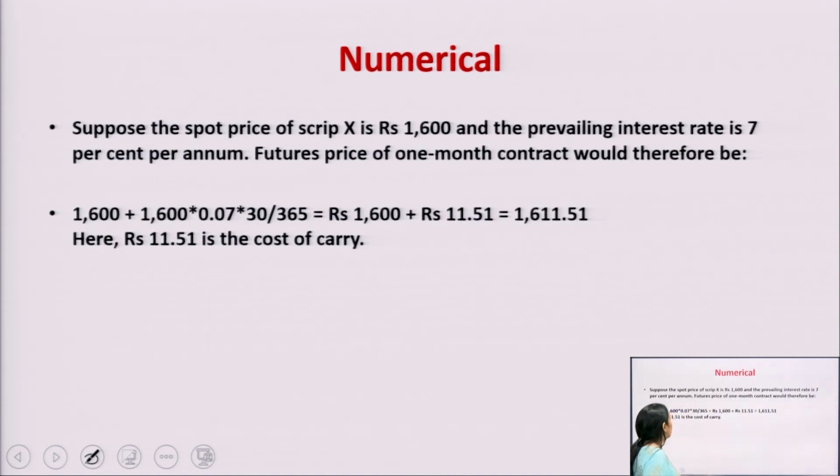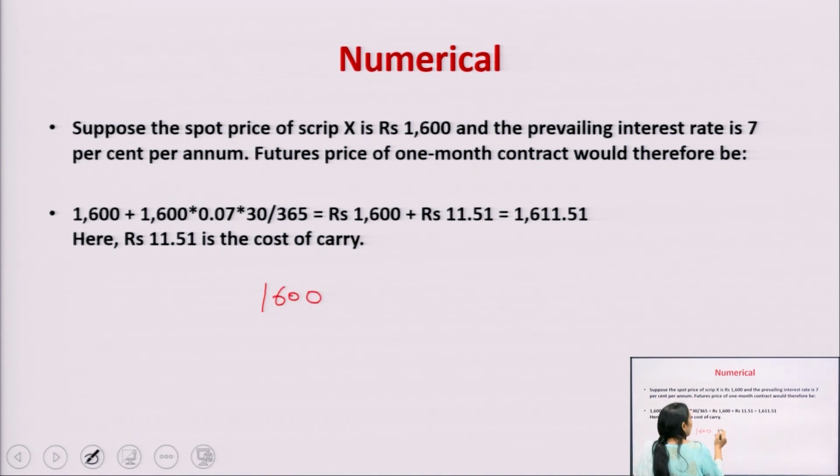This is a numerical, it is very simple. Suppose the spot price of the stock or the scrip X is 1600 and the prevailing interest rate is 7% per annum. Future price of a 1 month contract would therefore be, in this case we are going to calculate only the financing cost, as we know that in the case of the future pricing the formula is the spot price plus carrying cost. Here the carrying cost is the interest cost. How can you do the calculation? This is the spot price, that is the 1600.